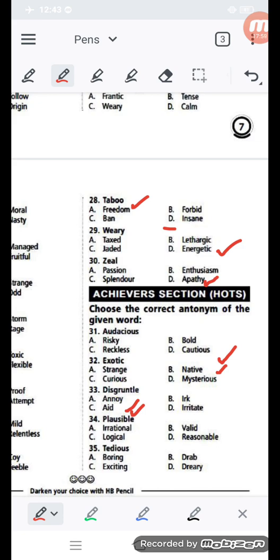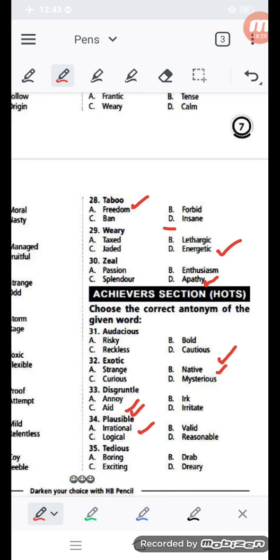Plausible, the word is given. Its opposite word should be irrational. Irrational, that is not related to any logical view or rational view. That is irrational. Plausible means rational or with proper thinking. Irrational means without proper thinking.